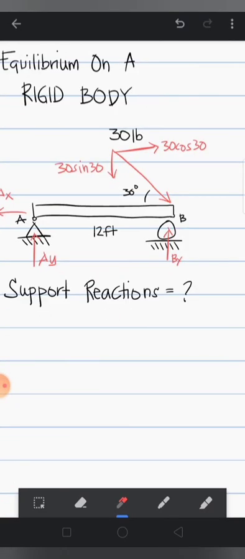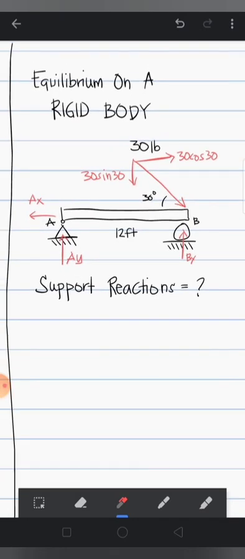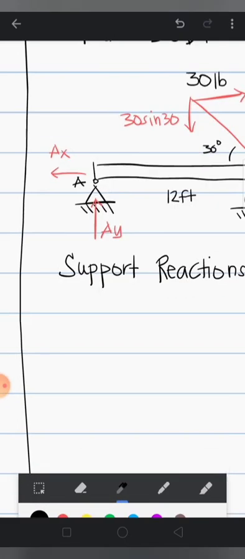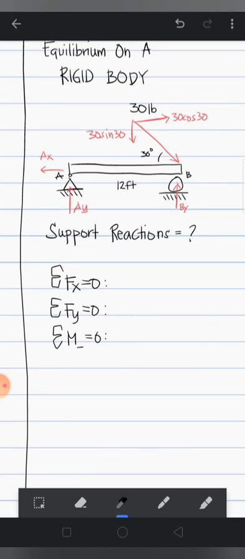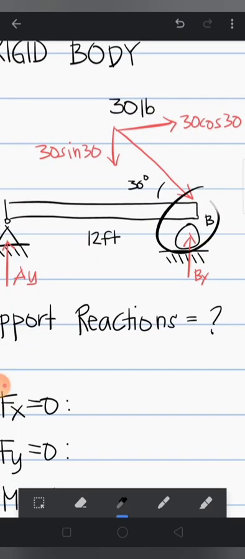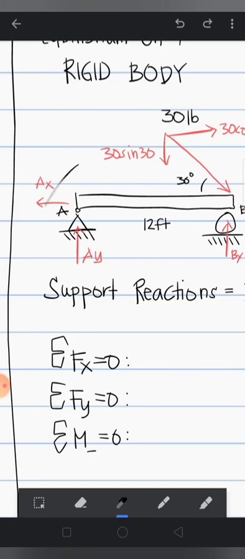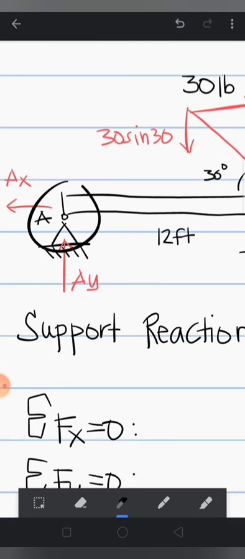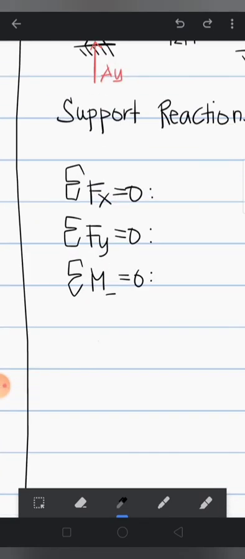And then we are tasked to find the support reactions. The support reactions here are AX, AY, and BY. So to find the support reactions, we have these equations. So if I choose to start with the summation of moment, I can choose at B or at A. But suppose I am wise enough to choose A so that I can knock down these forces. Any forces that go through the point wherein you're taking the moment automatically become zero because there is no moment arm on that. So if you take moment at A